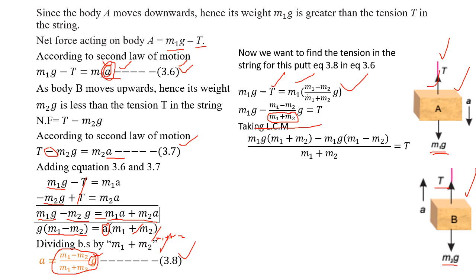The LCM is multiplied with this term, so I take this LCM. Now this LCM is multiplied with this quantity. The LCM, remember, is m1 plus m2. It is multiplied with this term and also multiplied with this term, right? So I am trying to write m1 plus m2 over here, right?